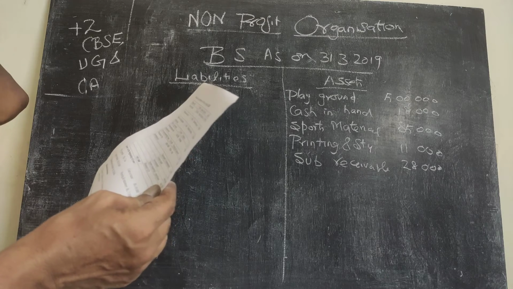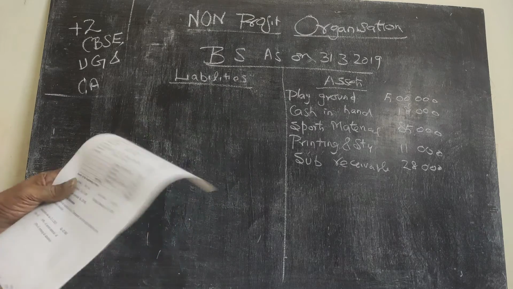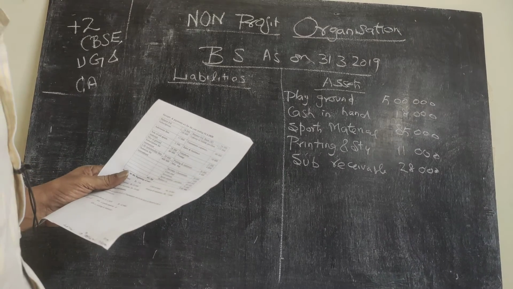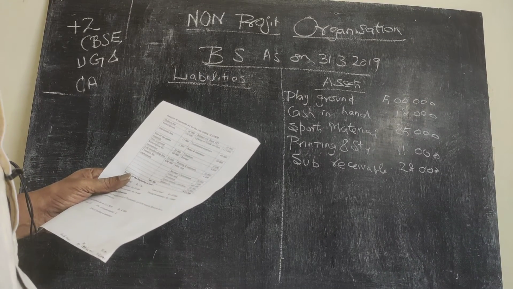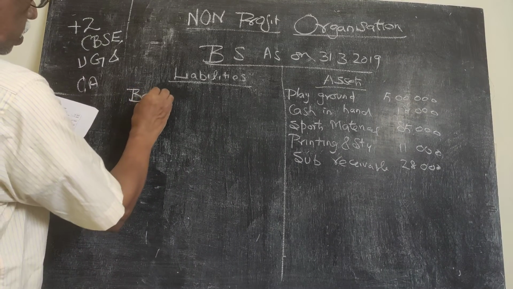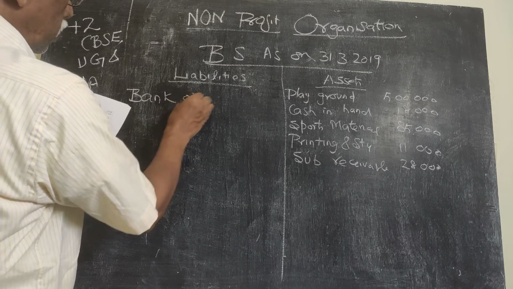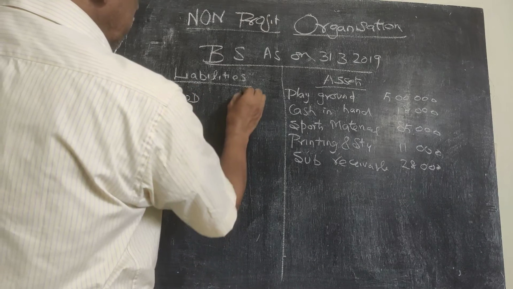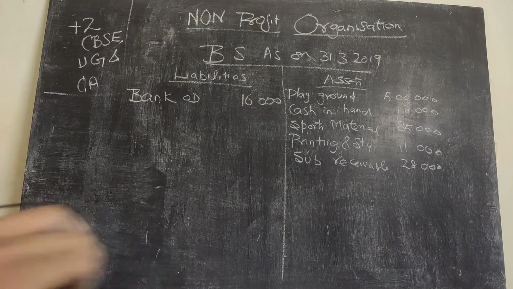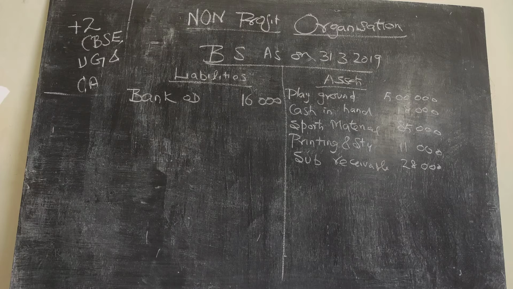But one thing you should not forget to take from the receipts and payments account: on the credit side they say balance brought down, bank OD. That should not be forgotten. So bank overdraft on the closing balance sheet, 16,000. Mostly the students miss this figure because cash balance they themselves have given, so they don't look into the receipts and payments account.